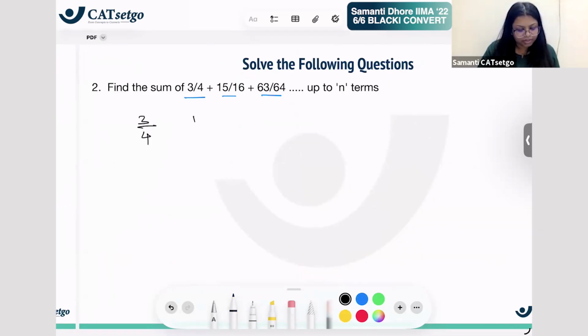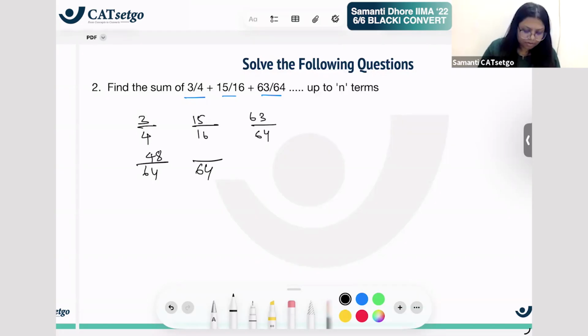Let us see how the terms are associated. Terms are associated like this. Now definitely the denominators are different. Can I first start by making the denominator the same to see if there's some pattern that I can observe here? Okay, let me see. If I make everything 64, 16 3s is what? 48, right? So this is 48. Then 15 4s are 60.